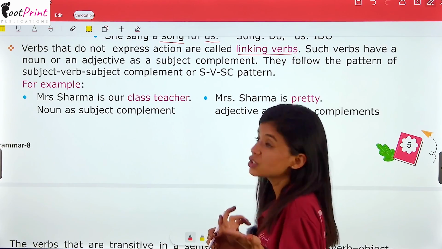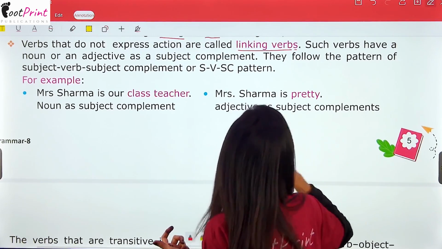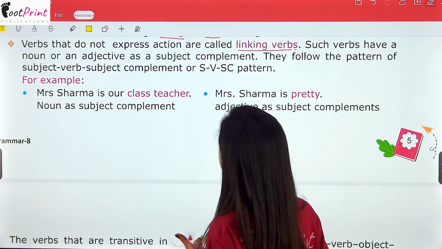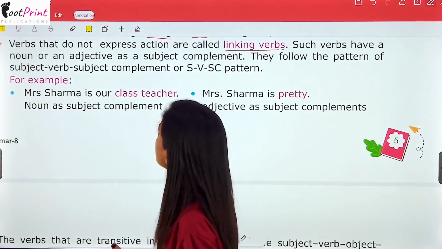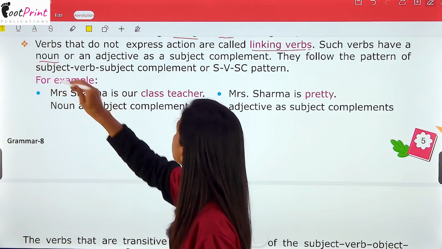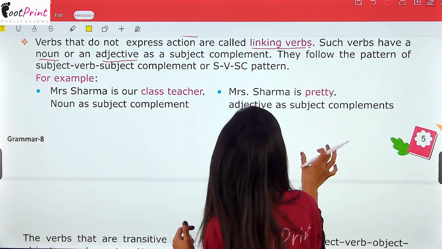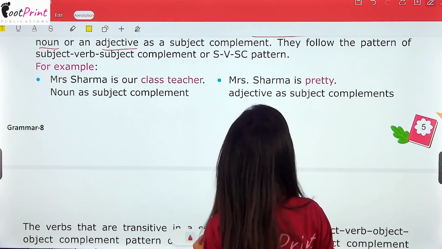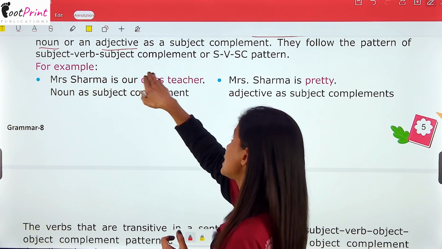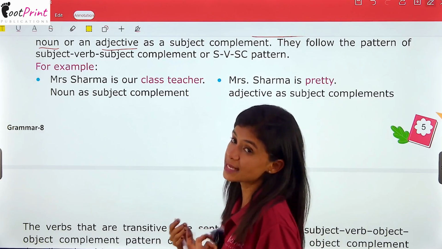Verbs that do not express action are called linking verbs. वो verbs जो action नहीं express करती हैं वो linking verbs होती हैं. And ऐसी verbs की either एक noun होती है या adjective होता है. Okay, as a subject complement. They follow the pattern of subject verb subject complement or SVSC.